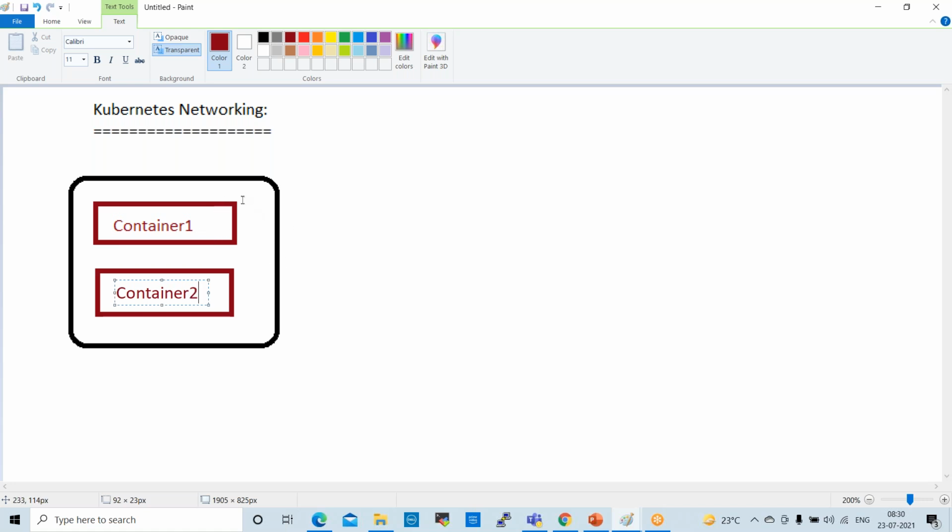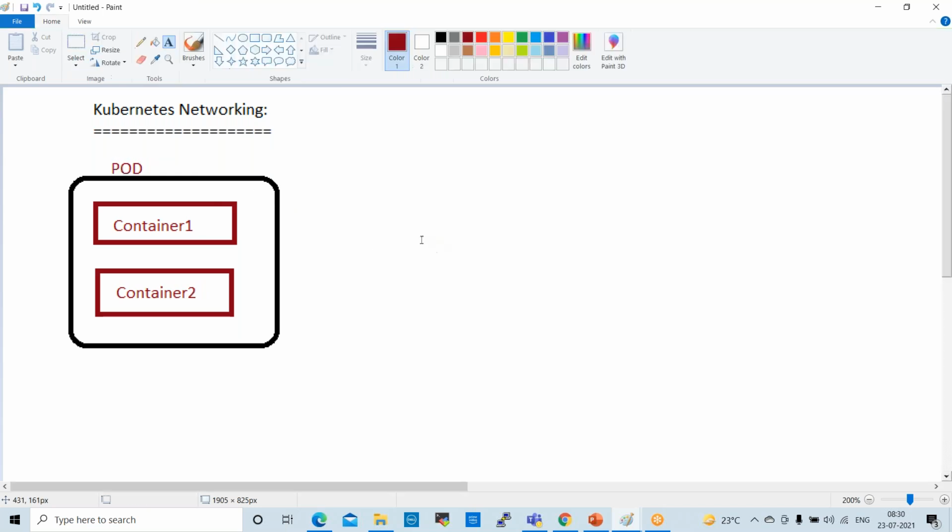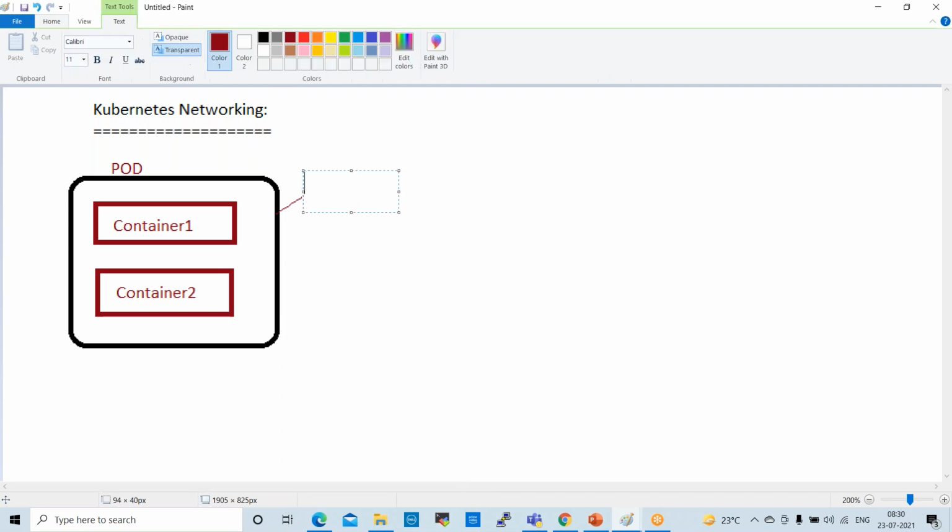Right? So this is a pod. A pod will have an IP address. We know that, right? Every pod will have an IP address, but containers will work based on port numbers. For example, 172.17.0.10 is the pod IP.